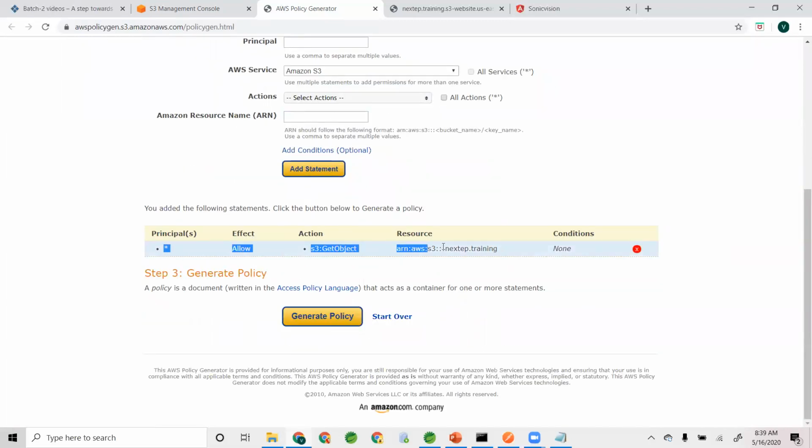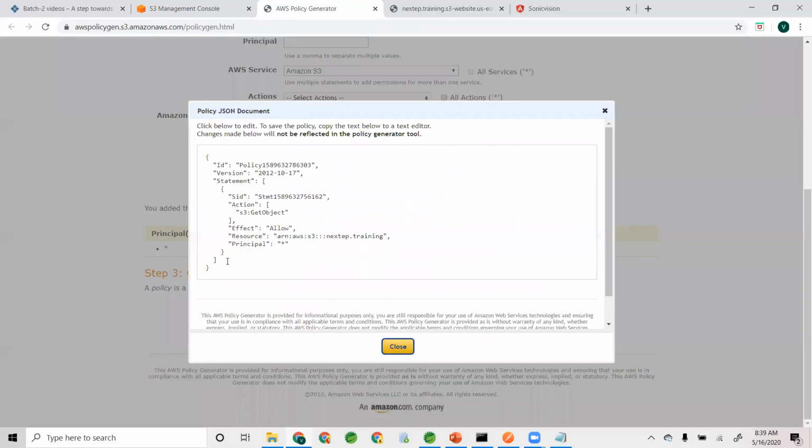This is the statement, guys. Your policy will have multiple statements. I added one statement here. What is that statement saying? Allow S3 get object to everyone on this particular bucket. I'm not saying bucket, because bucket is one of the resources. I'm saying on this particular resource. Make sense? So this is UI based, but once I click on generate policy, it will give me a simple JSON file. Let's pay attention to this one.